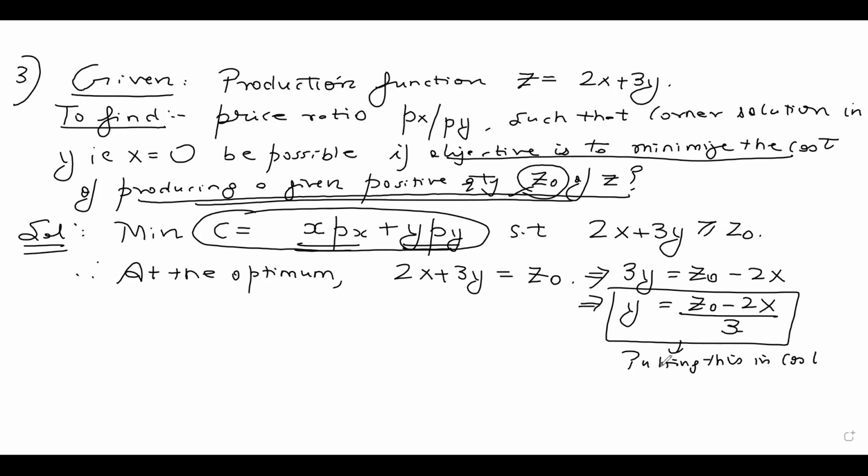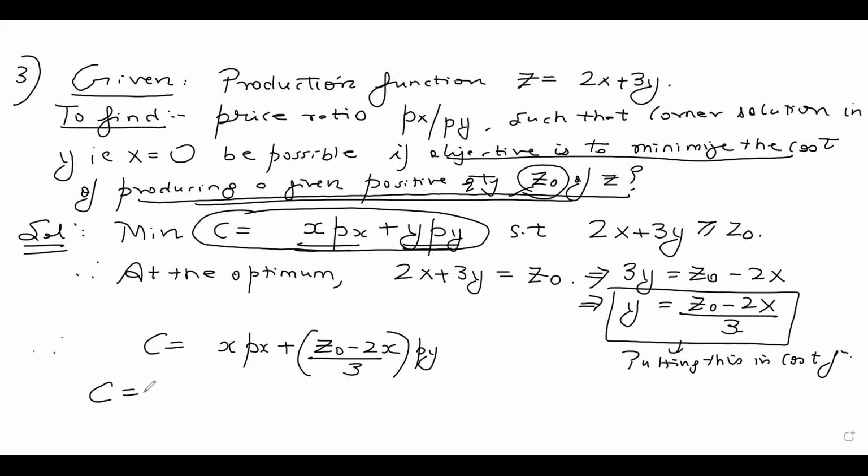Putting this in the objective function, which is my cost function. So therefore, what will my cost be now? It will be x·px plus y. How much is y? (Z naught minus 2x)/3 times py. So you can see we have got everything in terms of x now. Minimize x·px plus ((Z naught minus 2x)/3)·py.